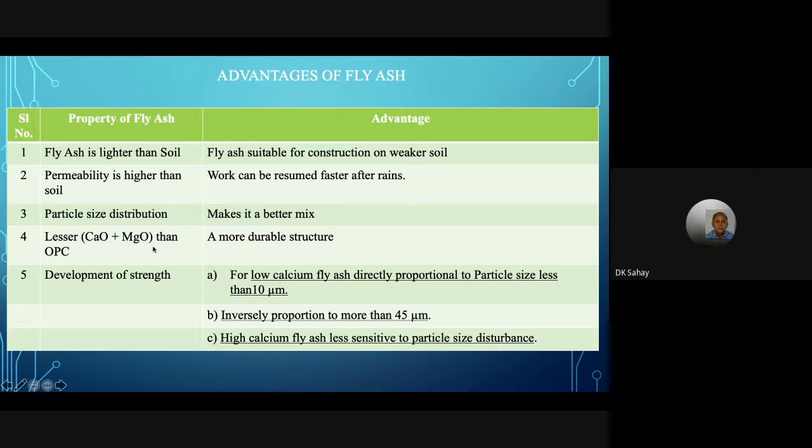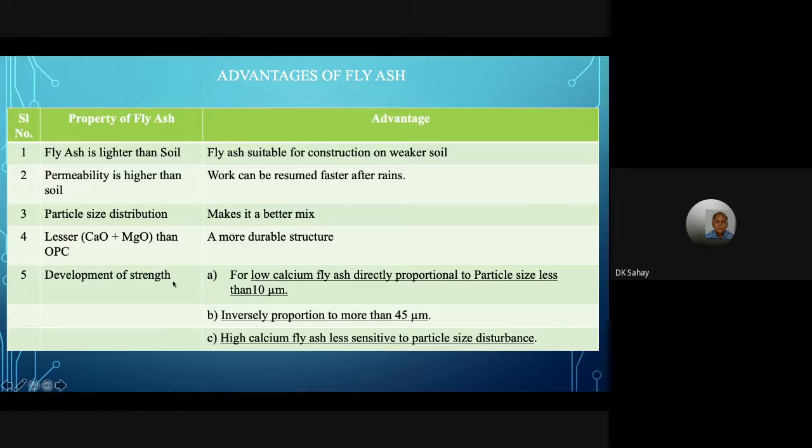Since CaO and MgO are less than in OPC, OPC is ordinary Portland cement, the structure made is durable. The cracks are less in this structure, so the structure lasts longer.